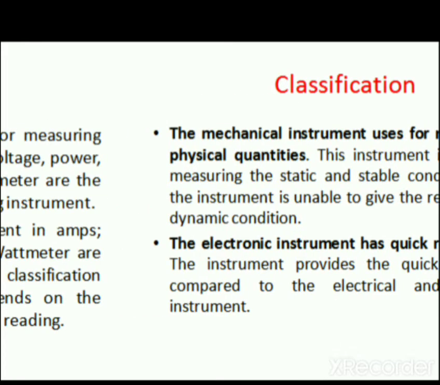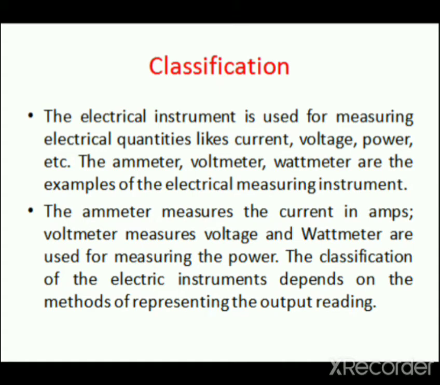The electrical instrument is used for measuring electrical quantities like current, voltage, and power. The ammeter, voltmeter, and wattmeter are the examples of electrical measuring instrument. The ammeter measures the current in amperes, voltmeter measures the voltage, and wattmeter is used for measurement of power. The classification of electric instruments depends on the method of representing the output reading.